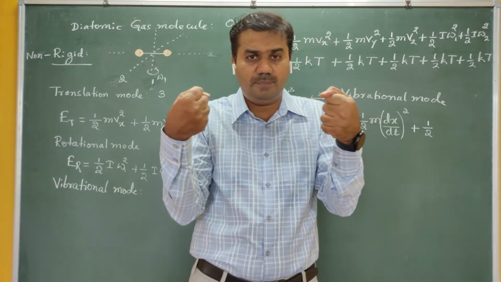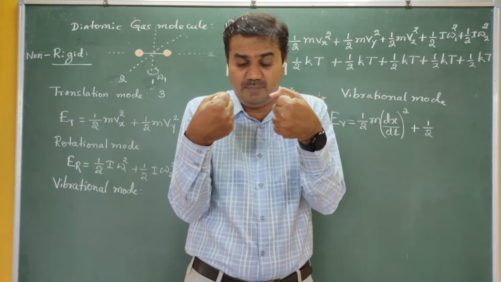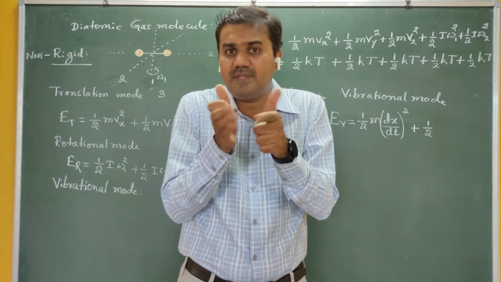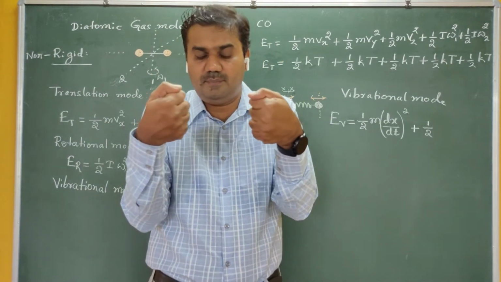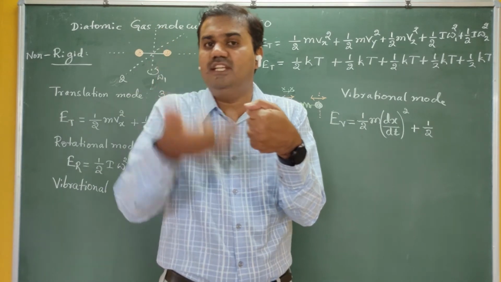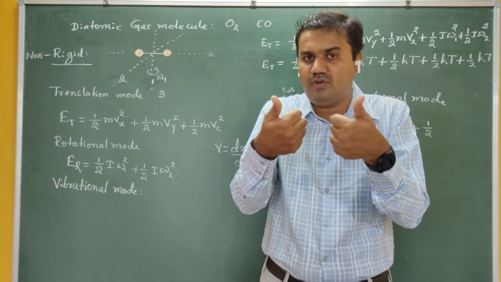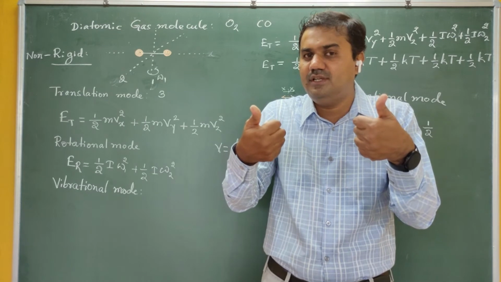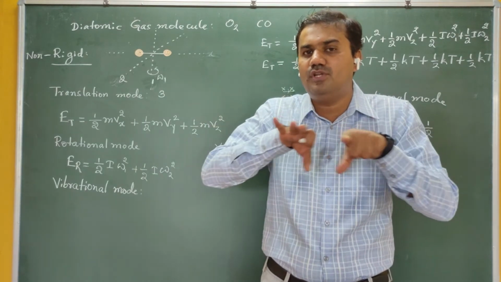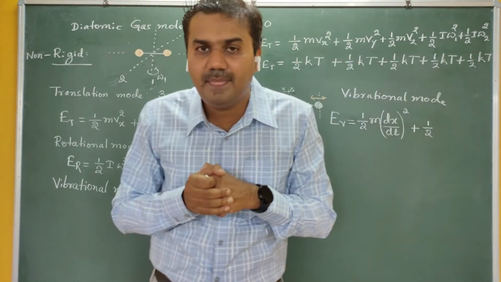When you compress the two atoms, they compress the spring present between them, and that spring stores that potential energy. When you release the bonds, they come back to their original position using the energy from the spring. The spring pushes the molecules apart. Therefore, the spring stores the energy.